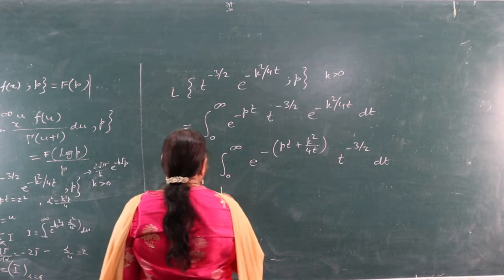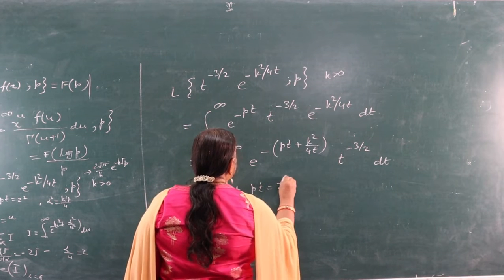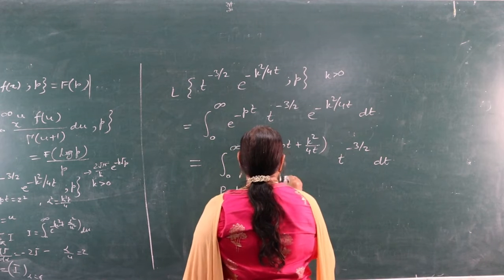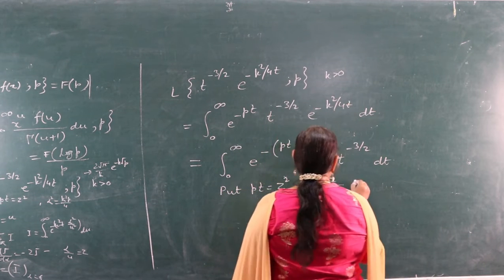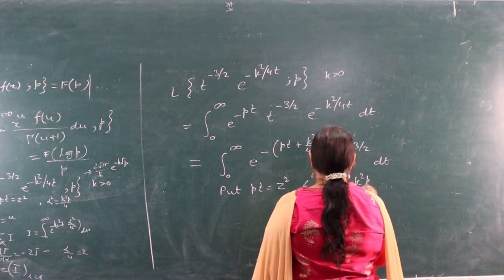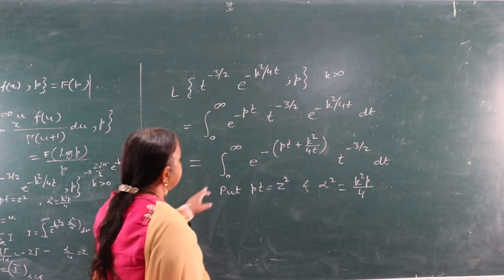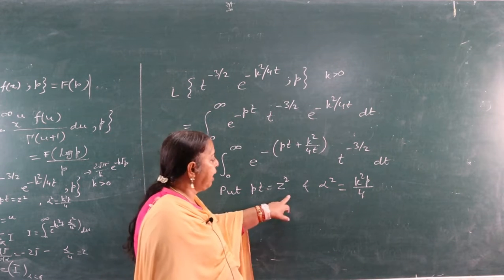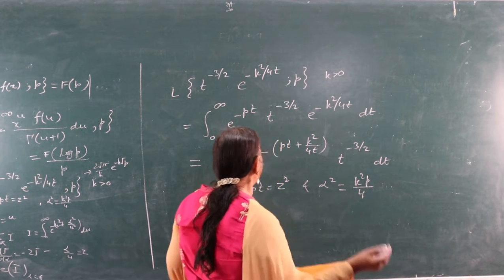Now put pt is equal to z square and alpha square is equal to k square p by 4. In this integral, first put pt is equal to z square and alpha square is equal to k square p by 4.